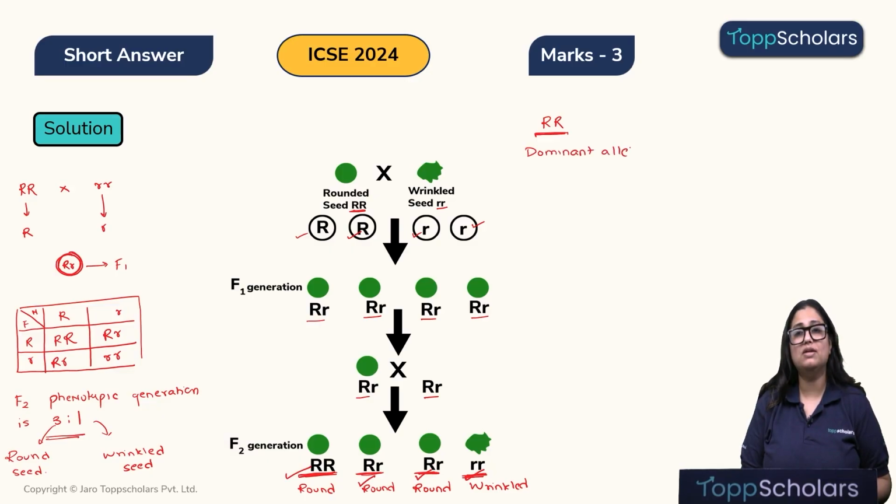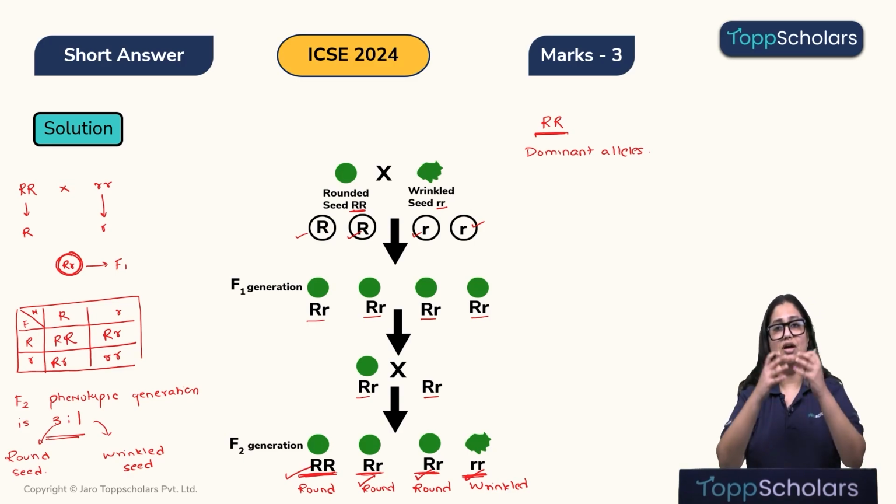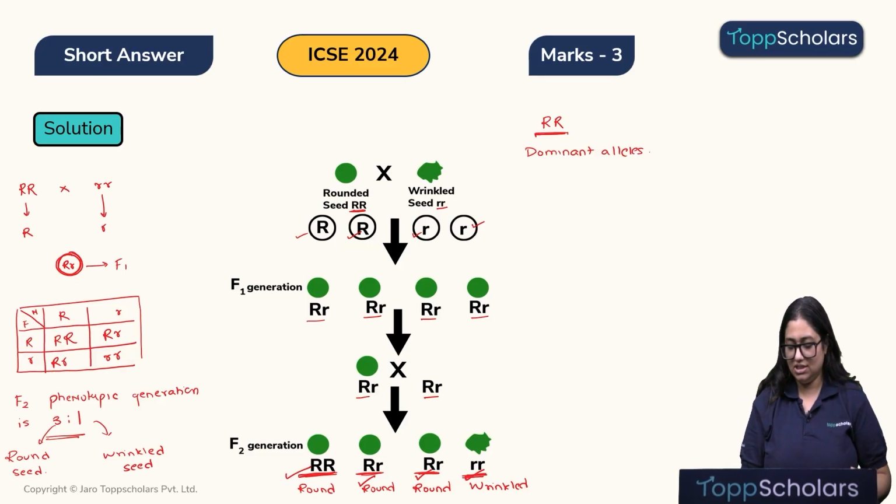And the allele that is dominant, children, always has its way, meaning the dominant alleles are always expressed. So if the dominant allele is for the trait of roundness of a seed, then the seed will be round. Such a condition, children, double R, which are both capital, is known as homozygous dominant.